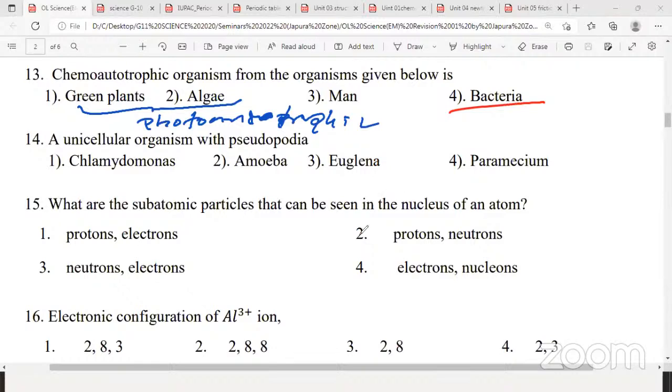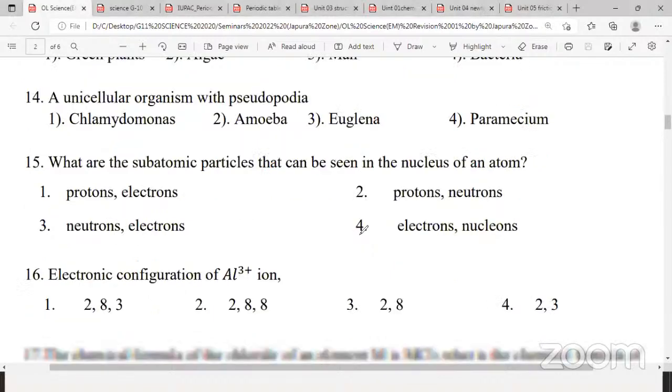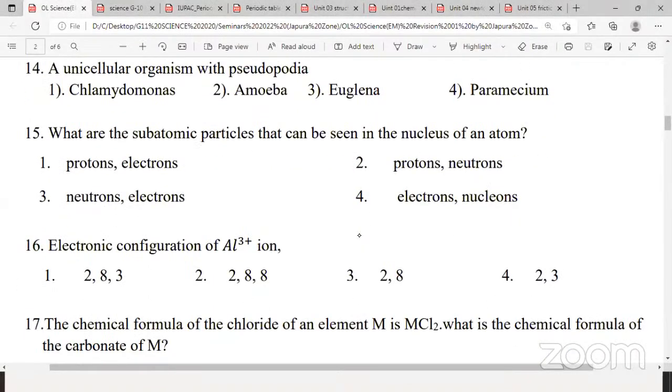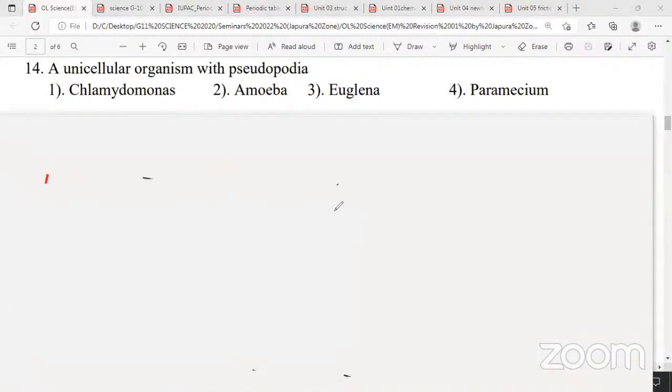Unicellular organisms with pseudopodia. So you should know the locomotory organelles of these. If you want, you can copy this down in your short notebook. You have done the classification lesson also. Number 1, Chlamydomonas, a unicellular algae.